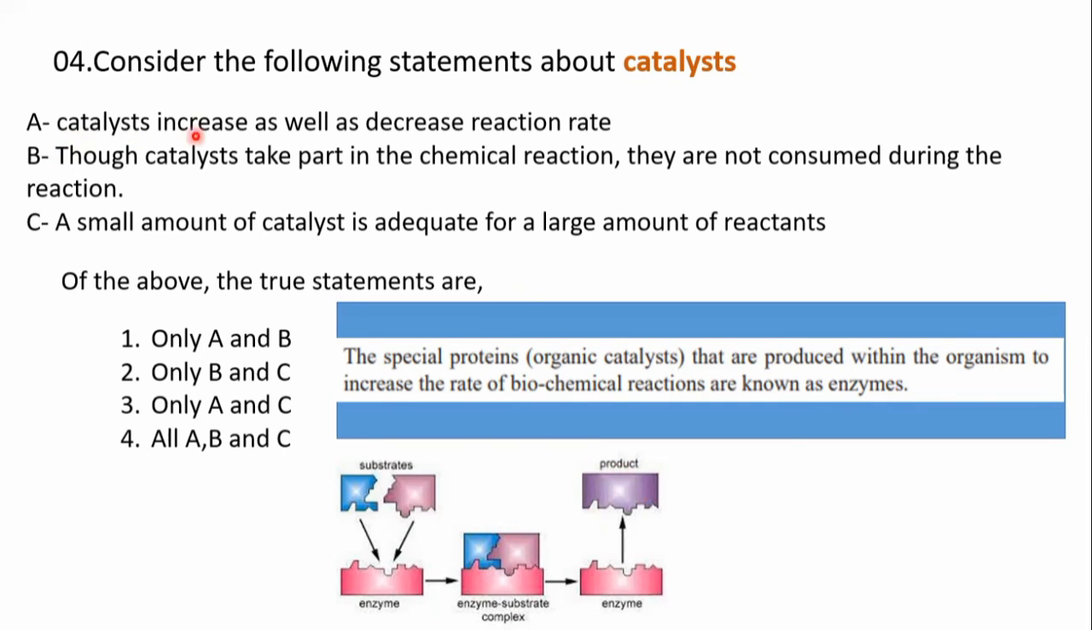Now, can you say a catalyst increases as well as decreases the reaction rate? No, a catalyst only increases it. So here we say it increases the rate of biochemical reactions, so the first statement A is wrong. Though catalysts take part in a chemical reaction, they are not consumed during the reaction. Is there any change in the enzymes? No, the enzymes are not consumed, only the reaction occurs faster. Then a small amount of catalyst is adequate. Adequate means enough. If you add a small amount of enzyme, that will be enough to do the reactions.